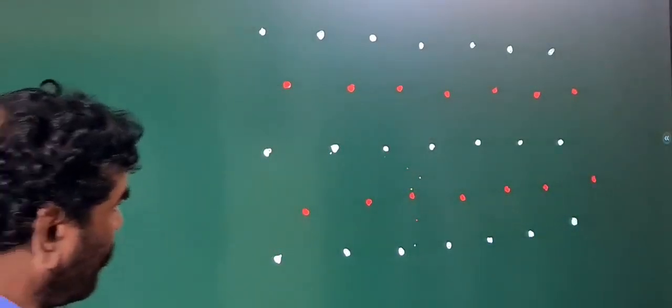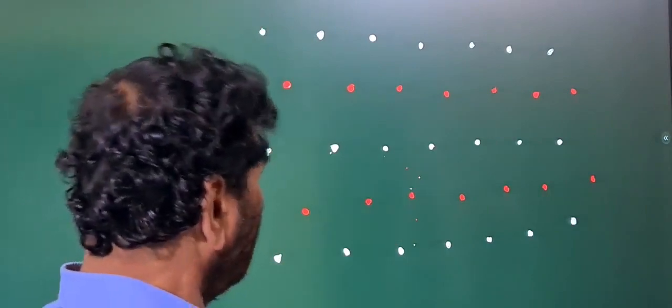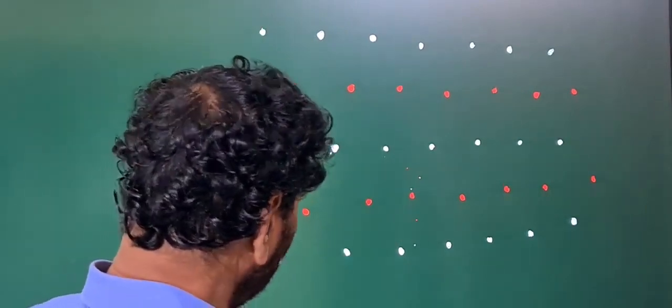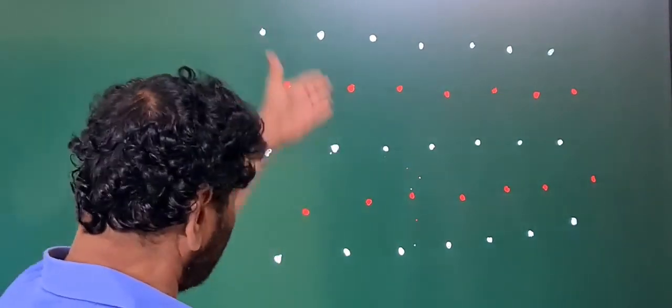See, this is the crystalline arrangement, the regular arrangement of the atoms or material particles in the solid. Some pattern is given, a two-dimensional pattern, for your understanding.